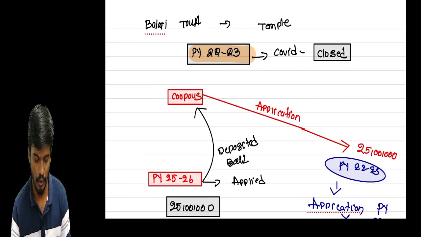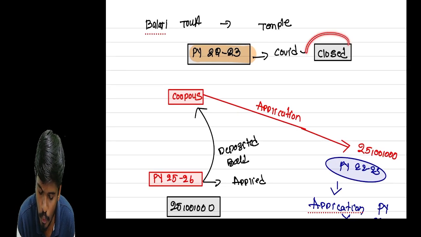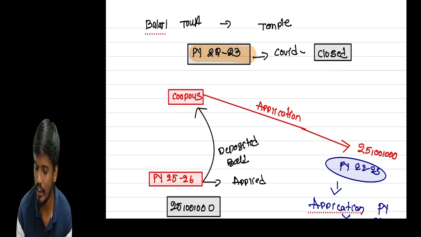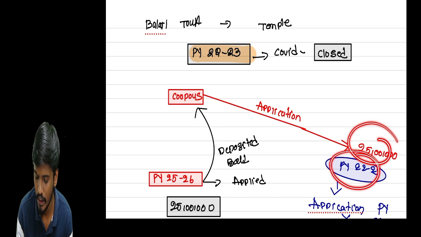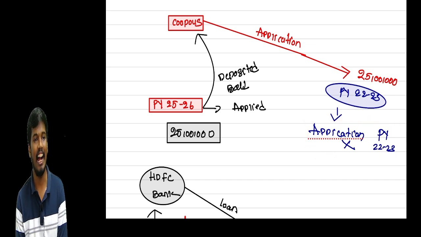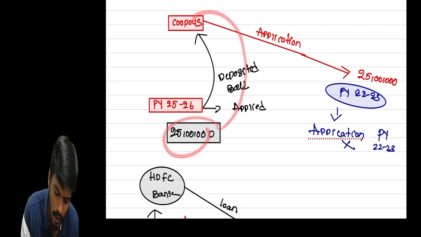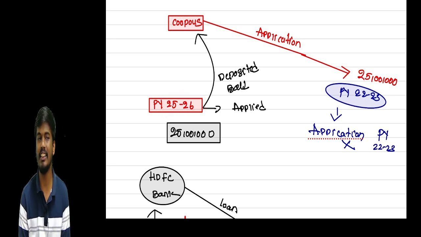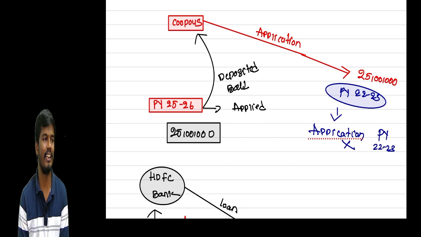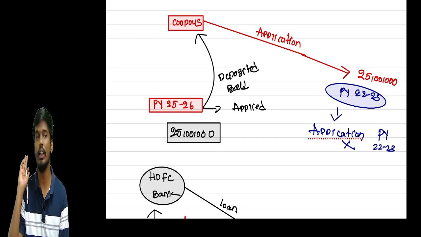Okay, don't worry, we can take an example. So there is Balaji Trust, that is a temple. Due to the COVID, the trust was closed. So the amount of 25 lakhs is applied out of the Corpus in the previous year 22-23. In 22-23 it is not treated as an application. But this 25 lakhs is deposited back into the Corpus in 25-26. In the year of redeposit it is treated as an application, subject to some conditions. Okay, na?